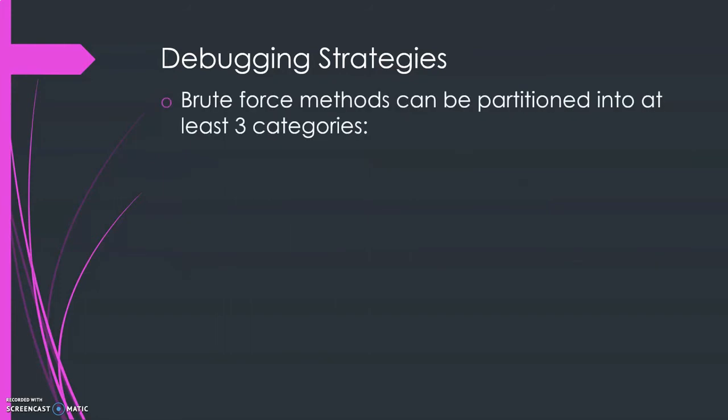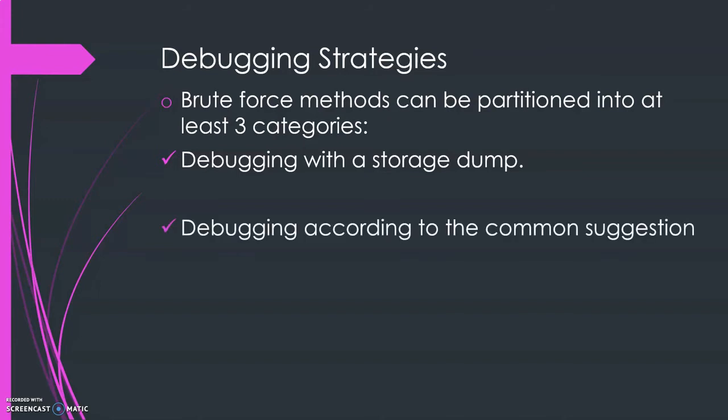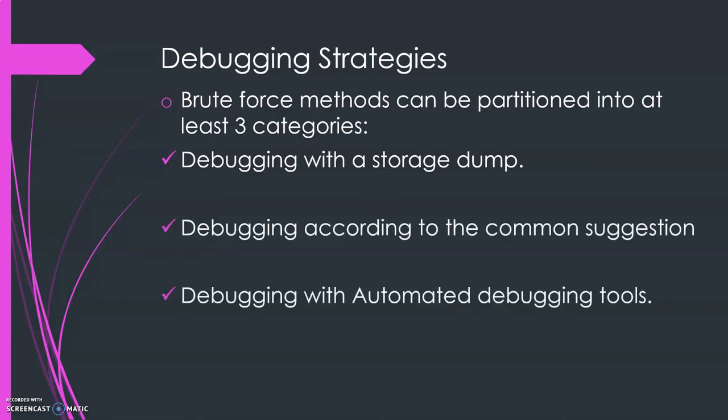So brute force methods can be partitioned into at least three categories: debugging with a storage dump, debugging according to the common suggestion, and debugging with automated debugging tools. So a storage dump is actually a static picture of the program showing the state of the program at only one instant in time. Okay, so it shows only one instant in time. So it is a static picture of the program. So we cannot change the program in the storage dump.